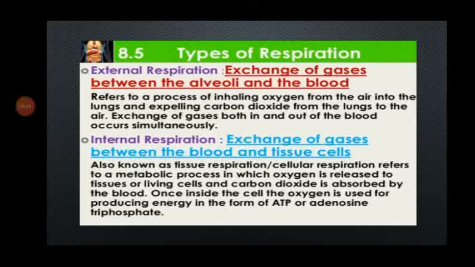Internal respiration means the exchange of gases between the blood and the tissue cells. It is also known as tissue respiration or cellular respiration. It refers to a metabolic process in which oxygen is released to tissues or living cells and carbon dioxide is absorbed by the blood. Once inside the cell, the oxygen is used for producing energy in the form of ATP, or adenosine triphosphate.